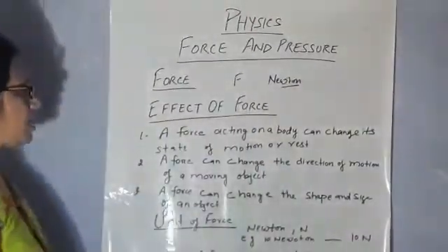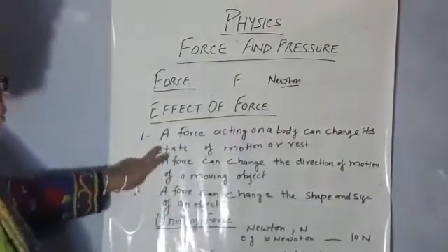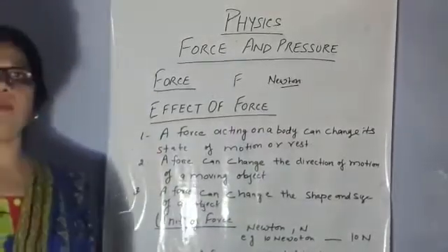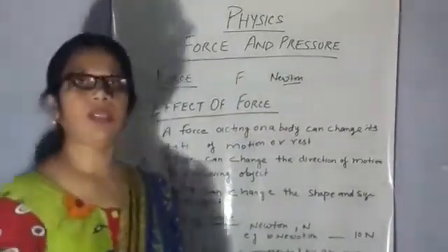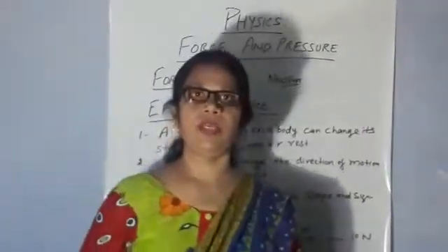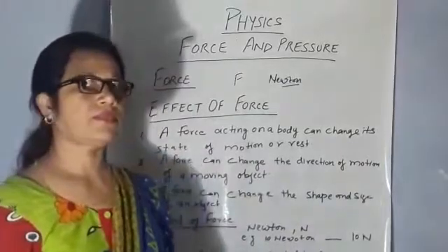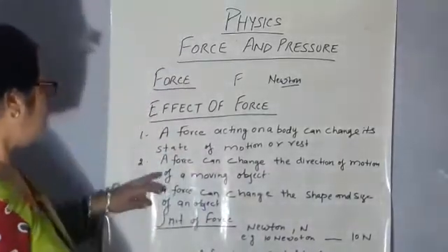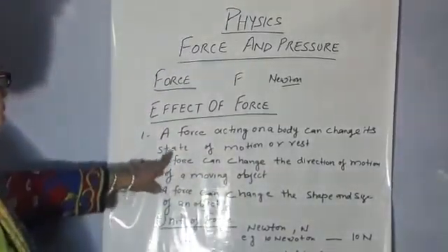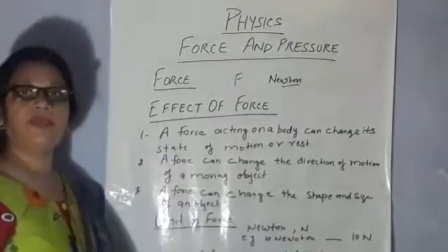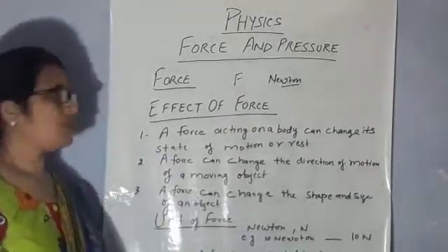And a force can make a stationary body move. For example, when we kick a ball, it starts moving from stationary. And a force can increase the speed of vehicles.